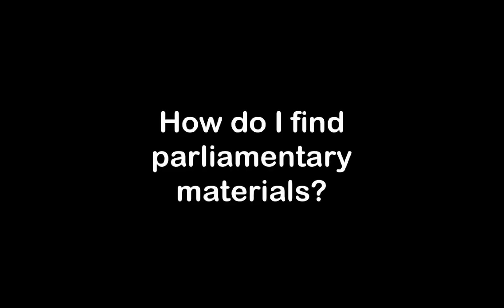So the next question is, how do we find parliamentary materials? So legislation research also includes finding materials that do not form part of the Act, but may assist in the interpretation of that Act. These are referred to as extrinsic materials or legislative materials or parliamentary materials. Such materials encompass such things as explanatory memoranda, reports of law reform commissions or parliamentary committees, clause notes and fact sheets. Two key items that you'll often need to locate when you're doing your legislation research will be the explanatory memorandum that accompanies the bill and the second reading speech.